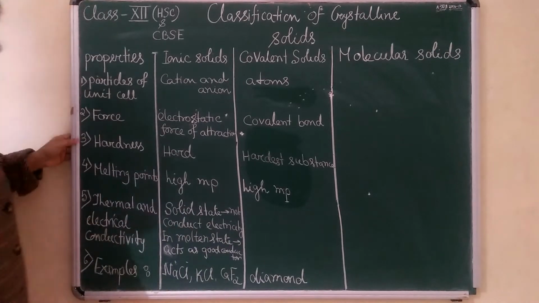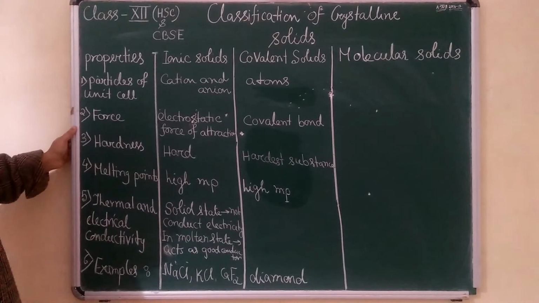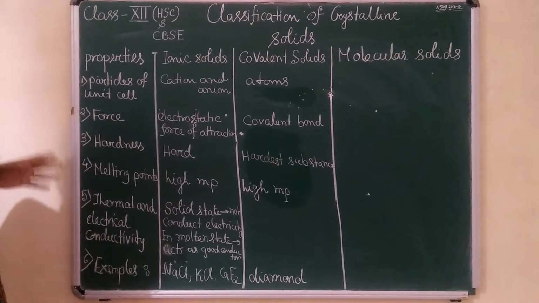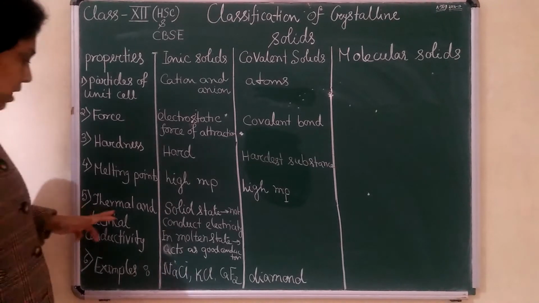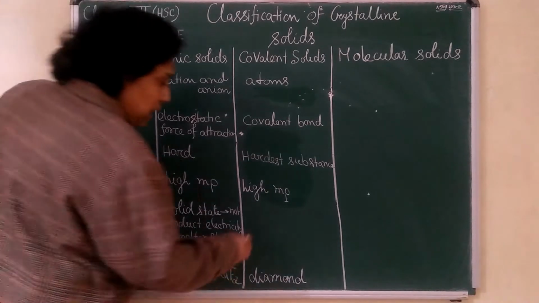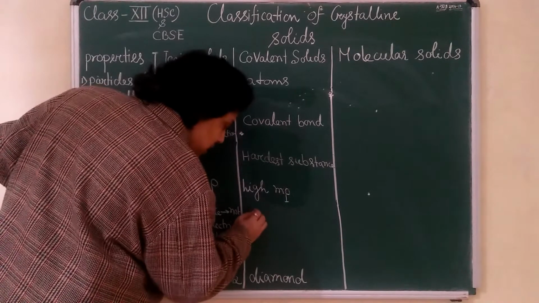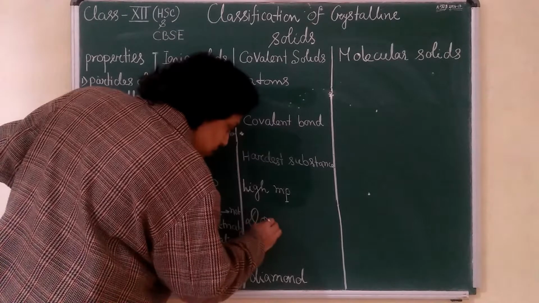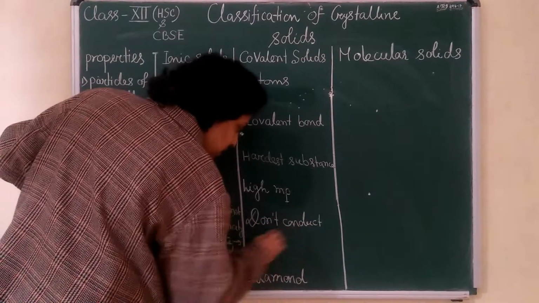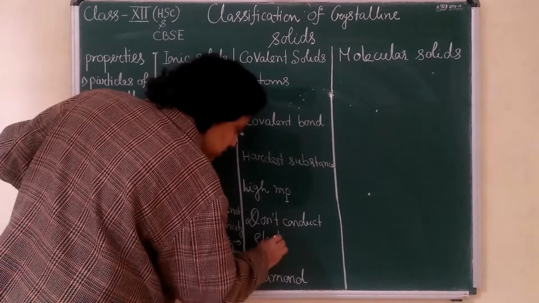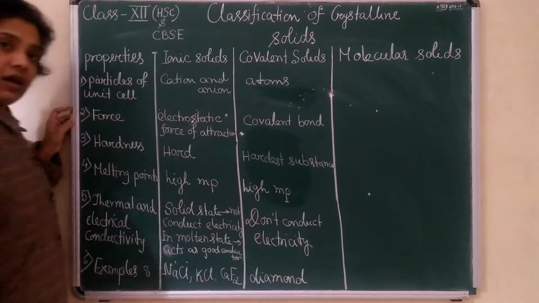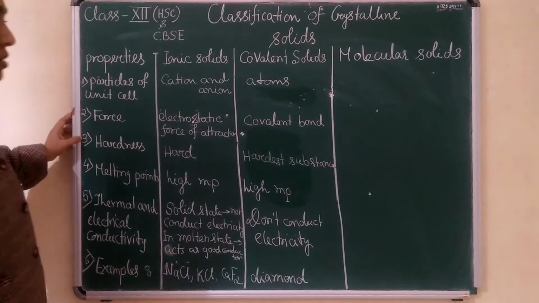What will be the thermal conductivity? What do you know about diamond, is it a good conductor or a bad conductor? All of you have studied this, so don't forget your basics. Thermal conductivity and electrical conductivity, what will you write? They are bad conductors because they do not conduct electricity. You can write: do not conduct electricity. Understood? So it is not difficult to remember.